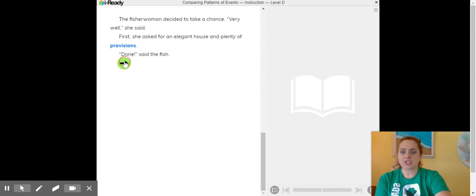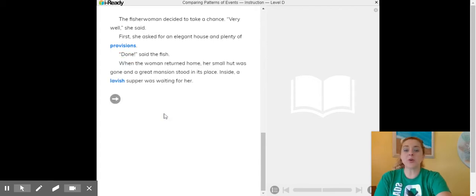"Done," said the fish. When the woman returned home, her small hut was gone and a great mansion stood in its place. Inside, a lavish supper was waiting for her.